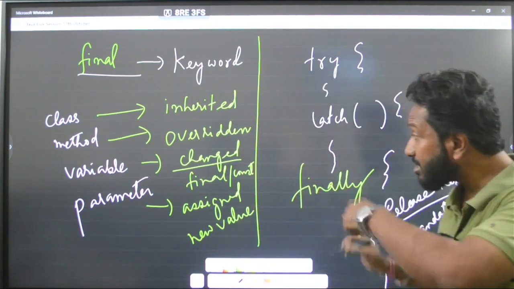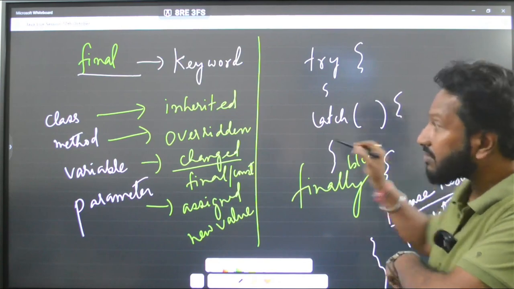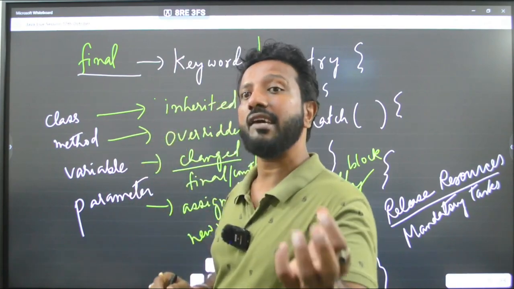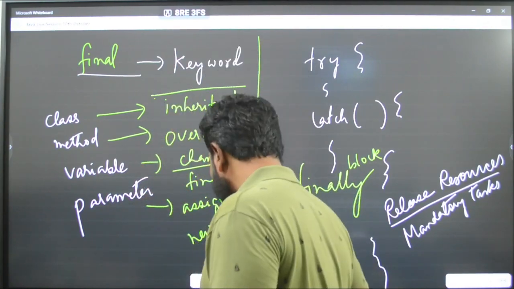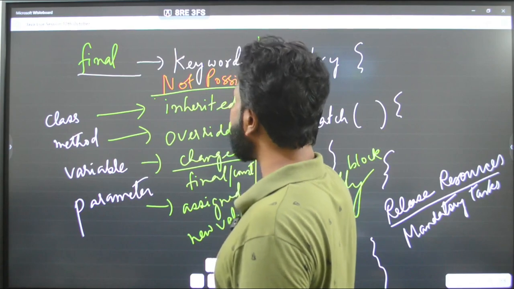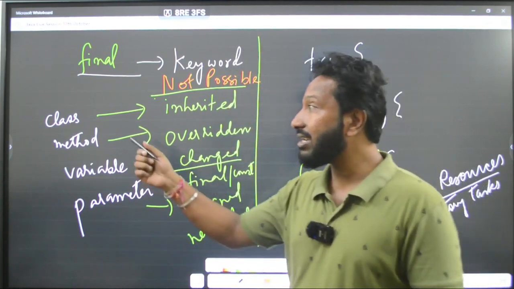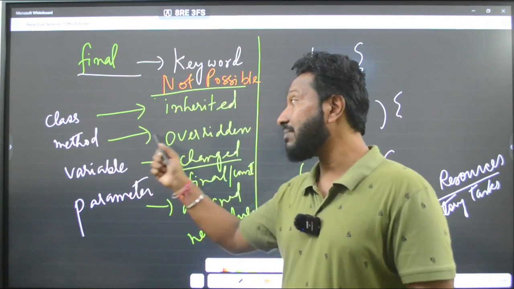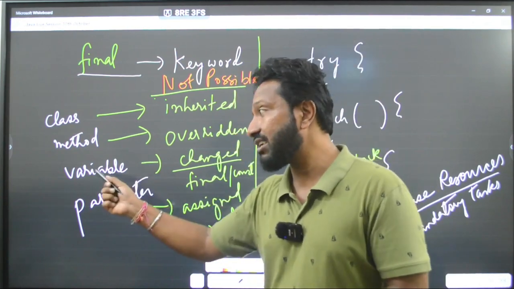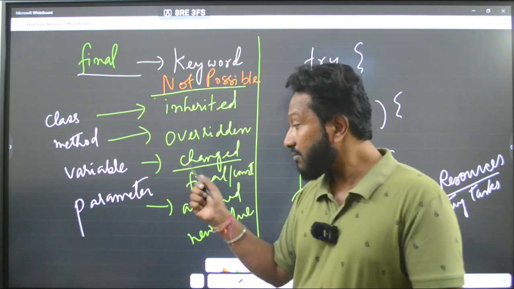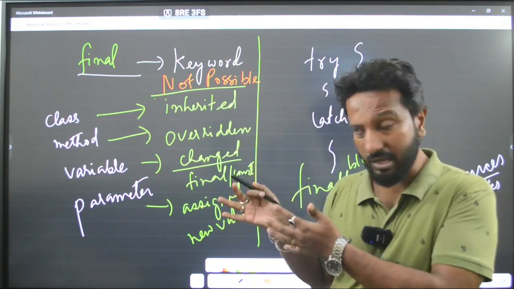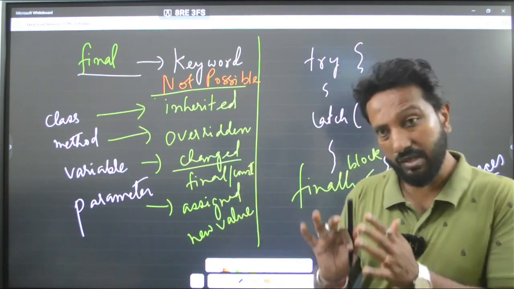Okay. Finally is just a block in exception handling. Final is a keyword in Java which helps you to make a class final, that is, all these things are not possible. When you write final, a class cannot be inherited. A method cannot be overridden. That means you cannot use polymorphism. When you write final in front of a variable, it becomes a constant variable. When you write final in front of a parameter, it cannot be assigned any value. Make sense? Whatever value is passed to the function, it will be a final parameter. It will not change.